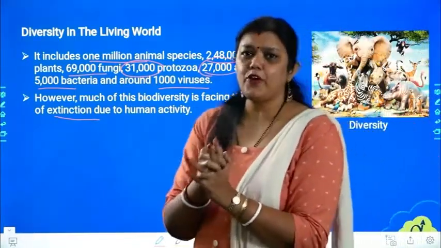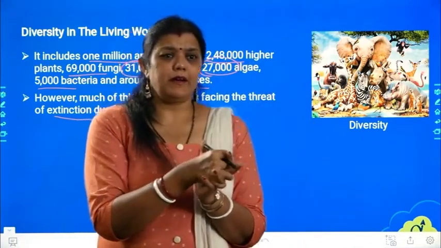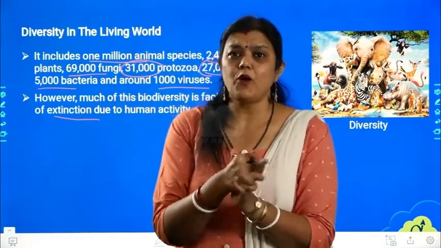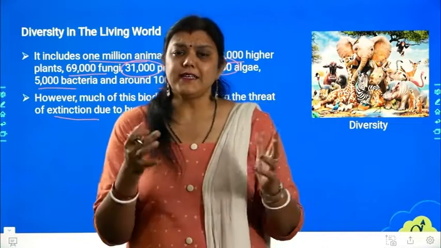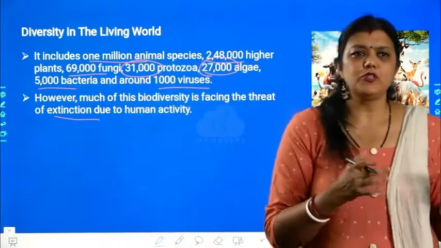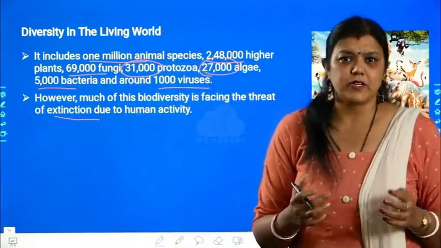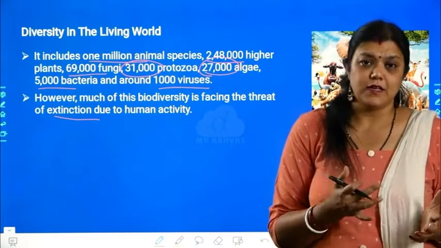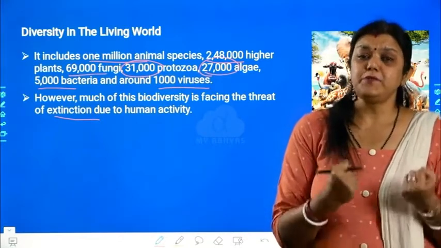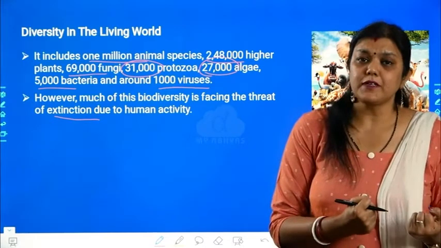Any animal, take your pet dog, or a domestic animal like a cow. Do they need so many things? Do they need furniture? Do they need a house to be constructed? No, they don't need all this. So why are some of the species being extinct from the Earth's surface?